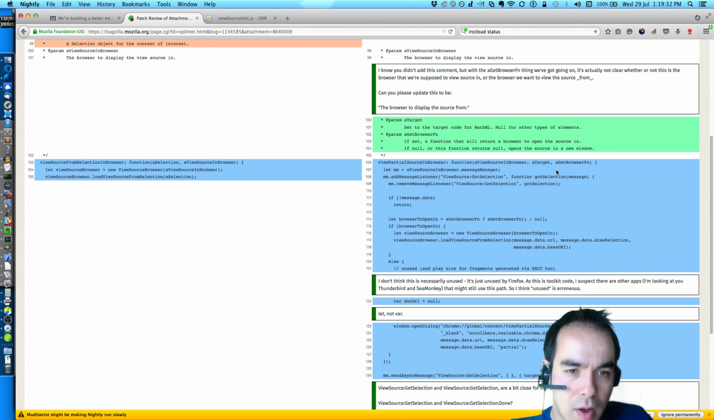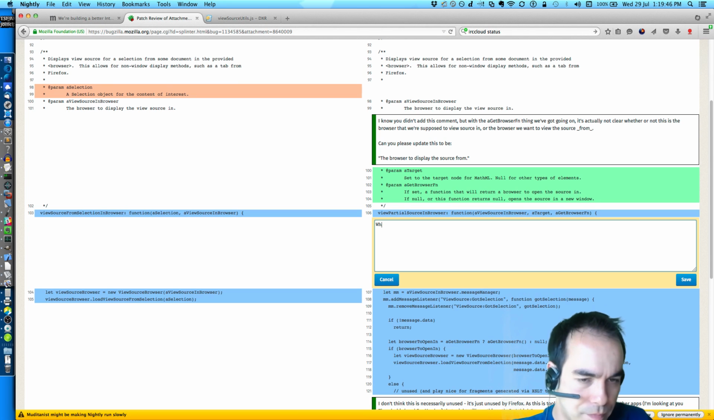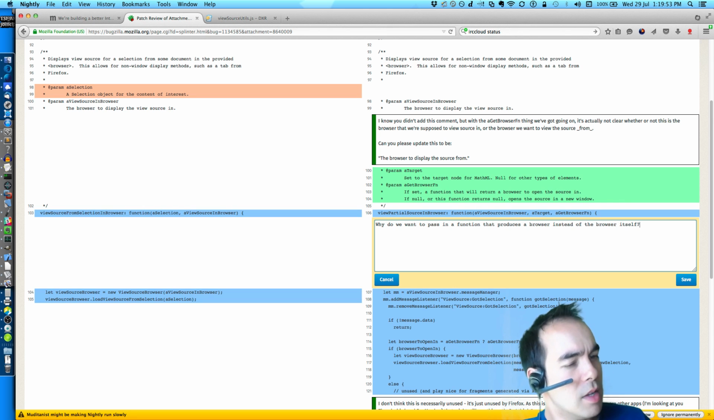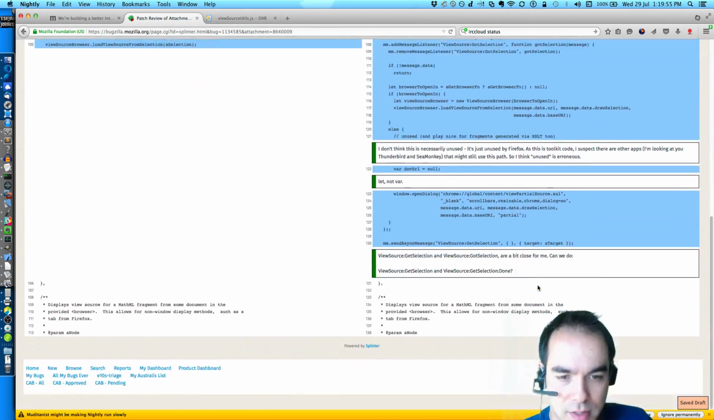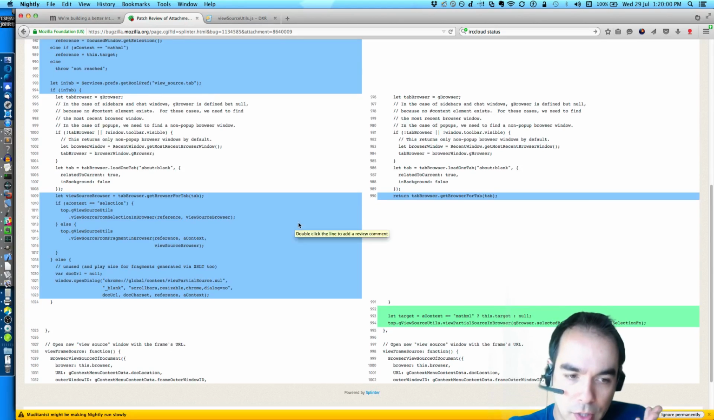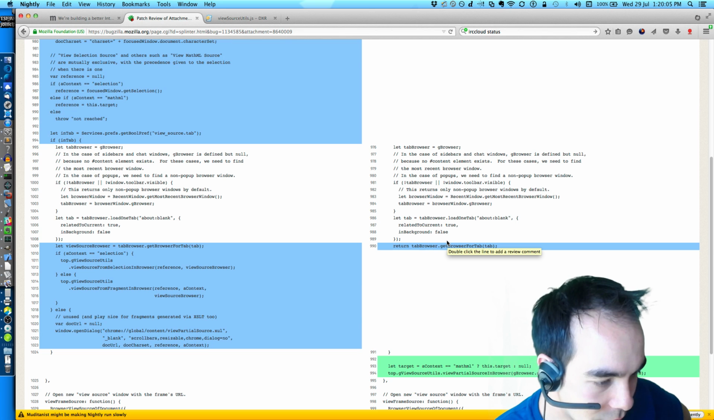I also don't understand why we want to pass in a function whenever you could just pass in the browser. That, to me, is strange. Why do we want to pass in a function that produces a browser instead of the browser itself? Let me go back to the caller of this function and see if I can answer my own question. Maybe there's a good reason. I should assume a good reason, but I should check. Trust, but verify.